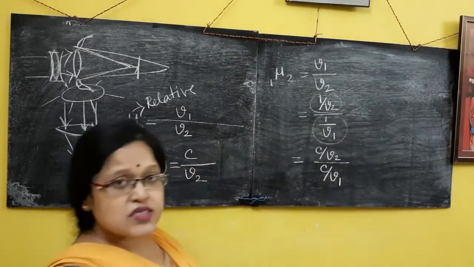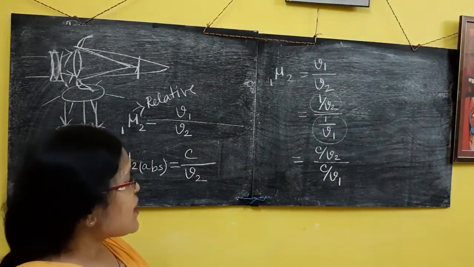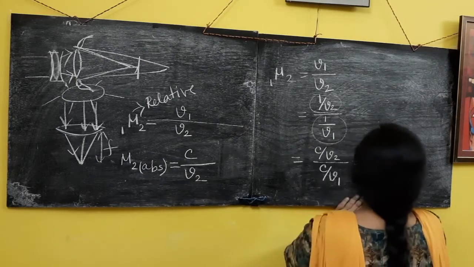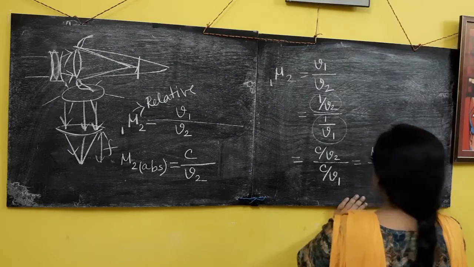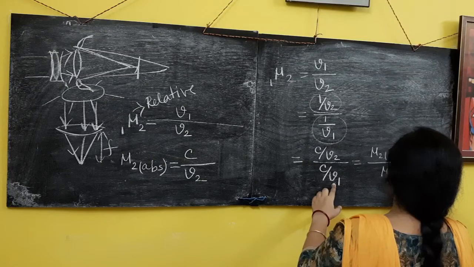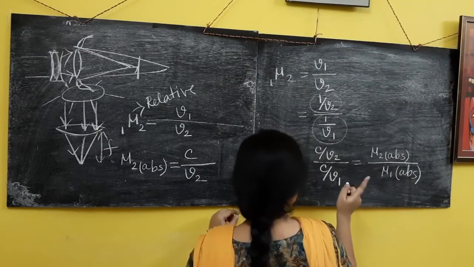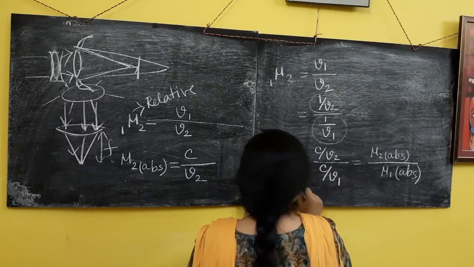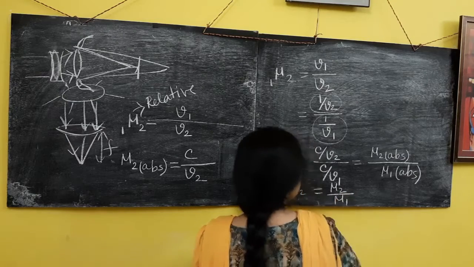C by V2 is written as mu 2 absolute, and here this one will be mu 1 absolute. So mu 1 2 will be equal to mu 2 by mu 1. That is the relation.